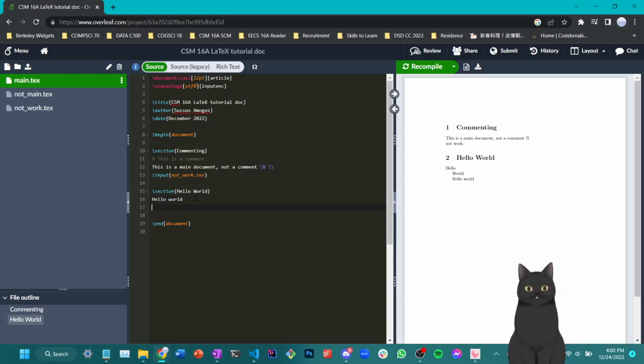Now, here are some techniques of typing. For example, I can bold a text, which the hotkey for Overleaf should be Ctrl B. Let me try it out here. Right, it works. So this \textbf command with a curly bracket here bolds your text that is written in the curly bracket.